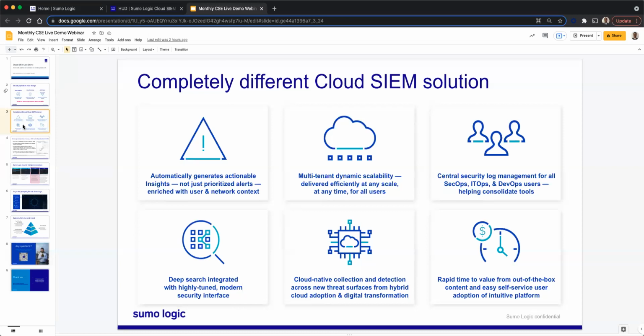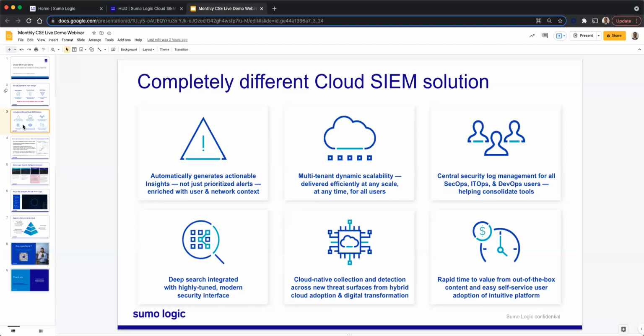And finally, we provide a rapid time to value, and it is easy to use. We have a lot of out-of-the-box content, which helps you to get started quickly and realize value out of the platform quickly. We allow customers to add users, data, and even third-party integrations with no administrative support. So this helps you to quickly roll out the platform for your entire organization. And SumoLogic's Cloud SIEM can be deployed quickly, and it is easy to use and manage.